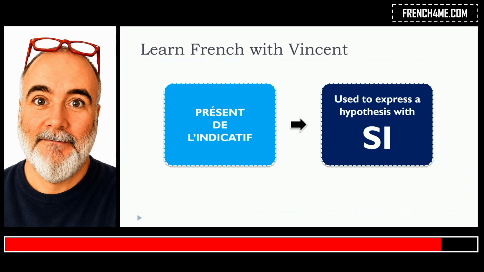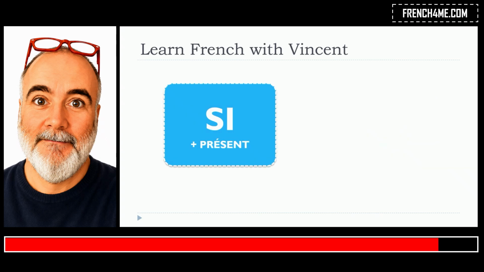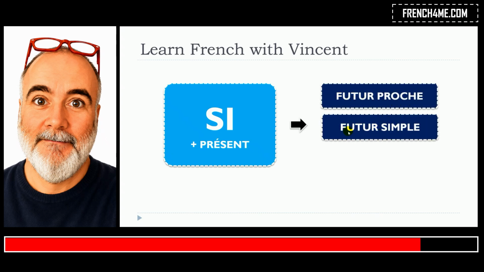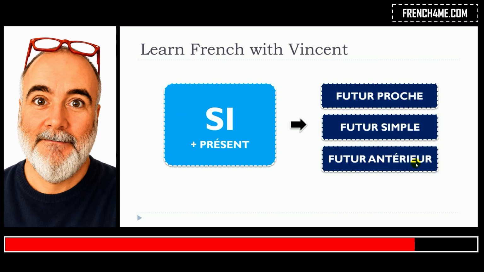But then you will have to remember one important thing: if we start with si and the present, you will have only three possibilities to continue the sentence after. It will be either the futur proche, or the futur simple, or the futur antérieur. So remember, si in the present, then after that it will be futur proche, futur simple, or futur antérieur.